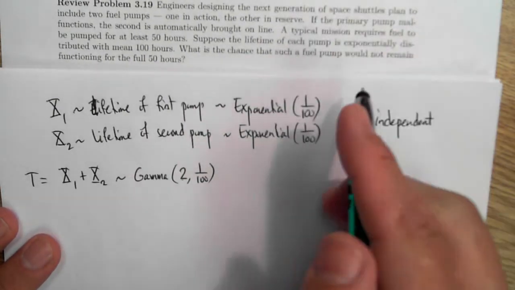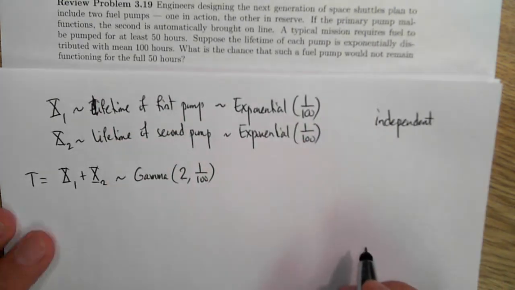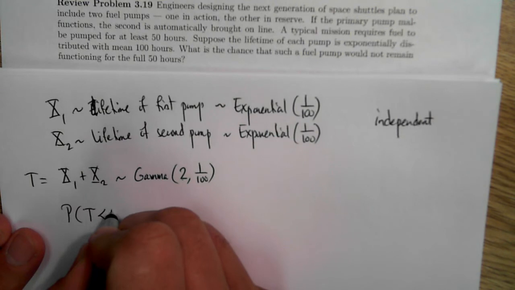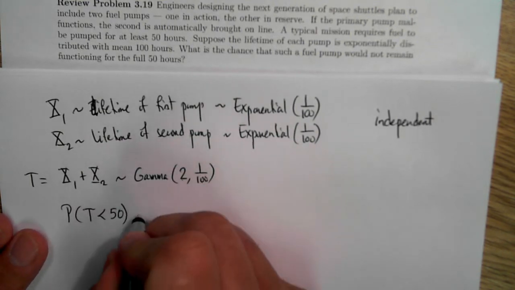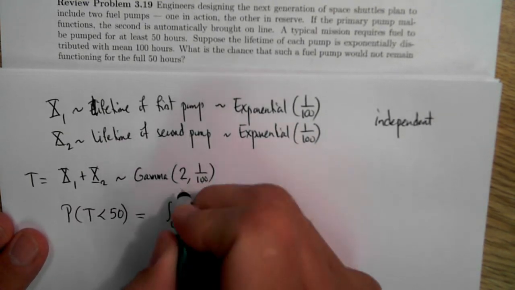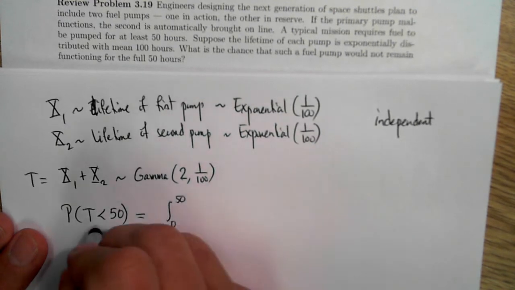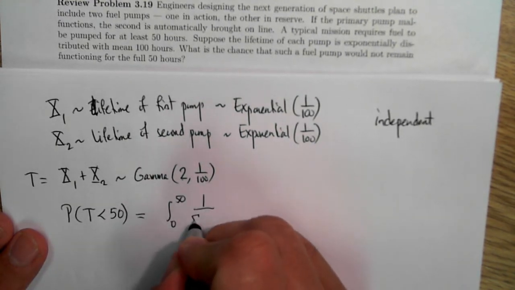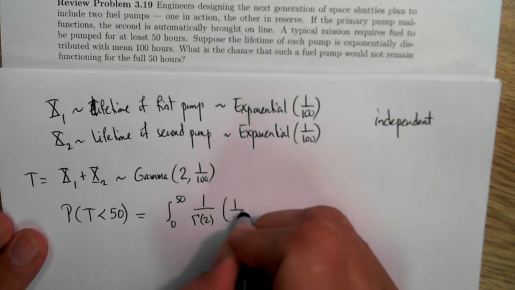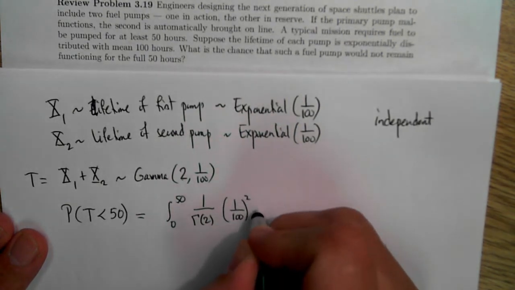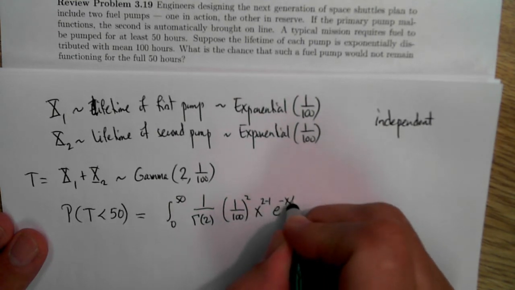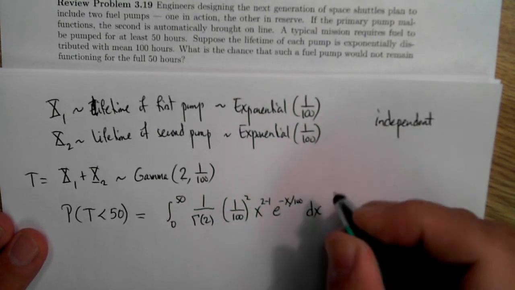Okay, so the question is, what's the probability that it does not remain functioning for the full 50 hours? What's the probability that it dies in less than 50 hours? So that's the integral from 0 to 50 of the PDF for the gamma distribution. So that's going to be 1 over gamma of 2 times 1 over 100 squared, x to the 2 minus 1, times e to the minus x over 100 dx.